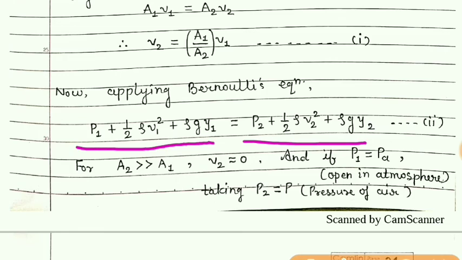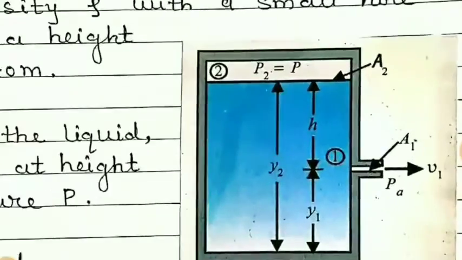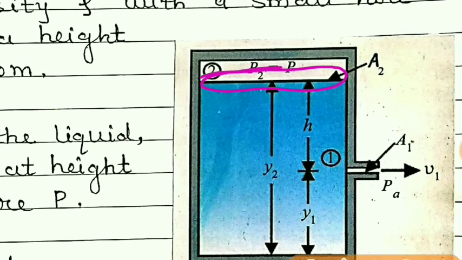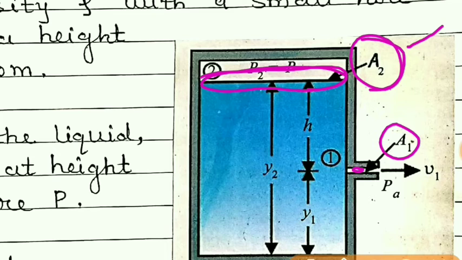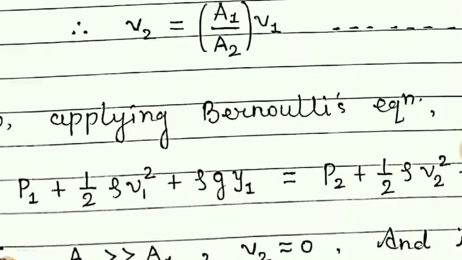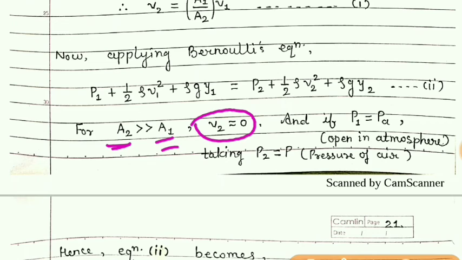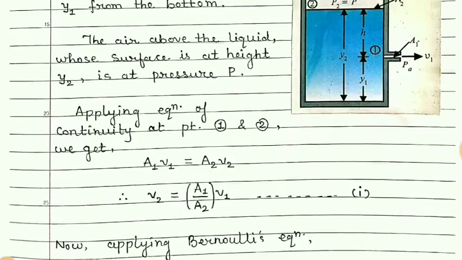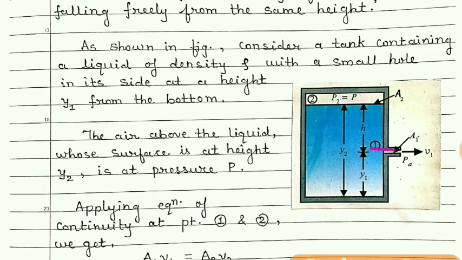But here the cross section area of this open surface in the container is comparatively large compared to the cross section area of the hole. This area is very much larger than the area of the hole. So here we have considered this condition, that as A2 is very much greater than A1, the velocity V2 can be taken as 0. Means, students, if this area is very small, then the water coming out from this hole, its velocity can be seen.